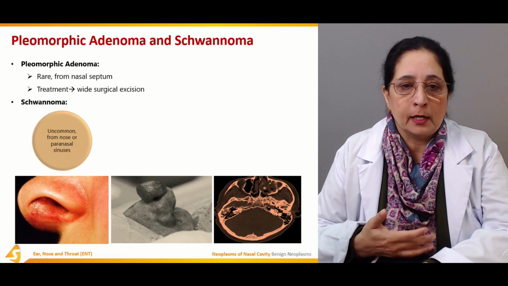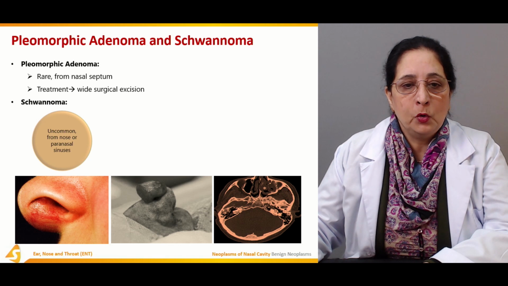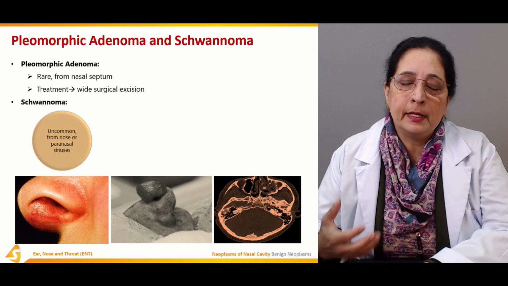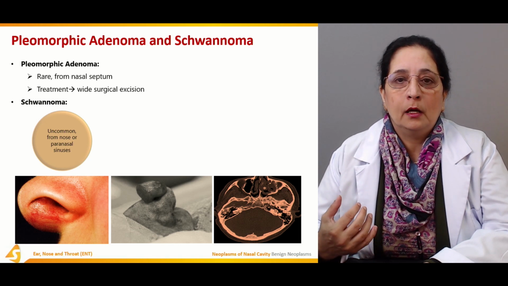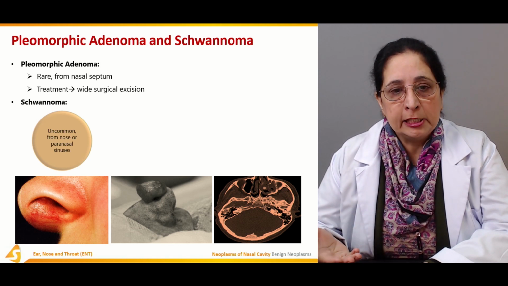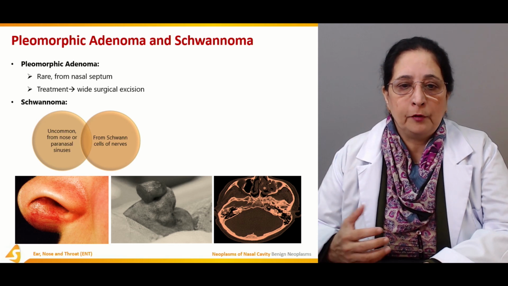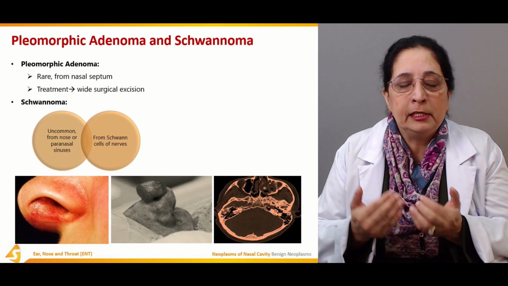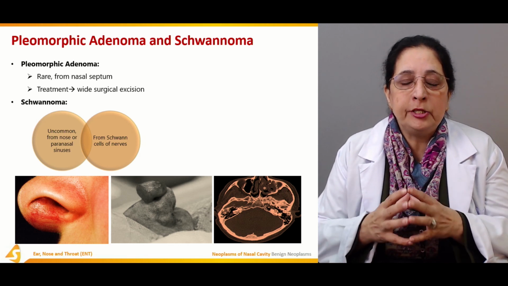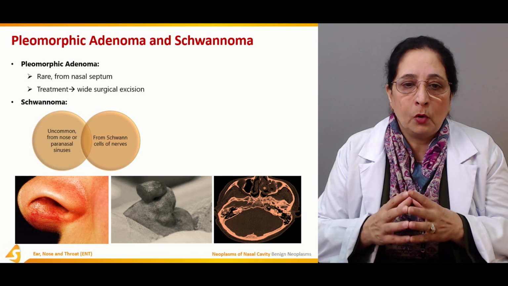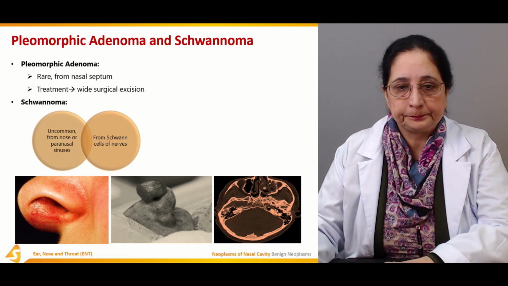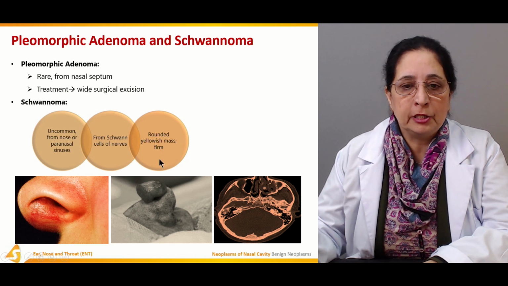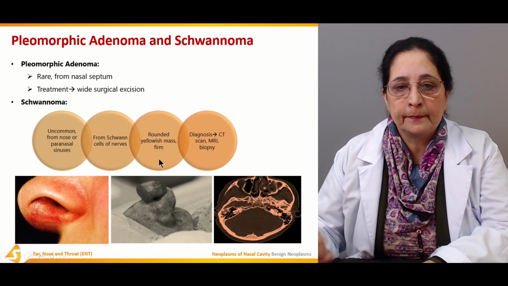Now schwannoma is uncommon in the nose or paranasal sinuses, also not a very common benign tumor, like adenoma. It develops from the Schwann cells of the nerves. The nerves are covered by the Schwann cells, and this tumor develops from those Schwann cells. A rounded yellowish mass which is firm is present.